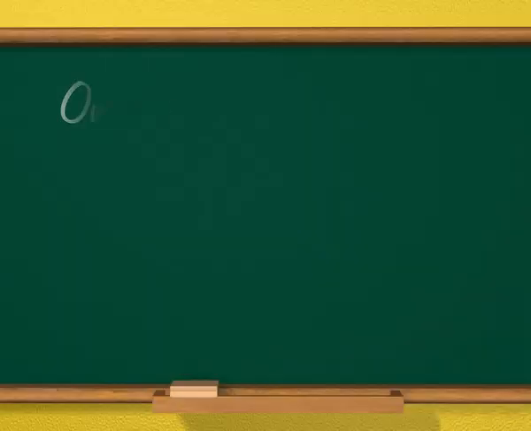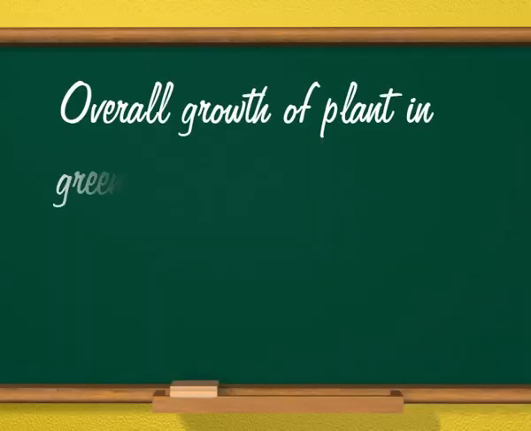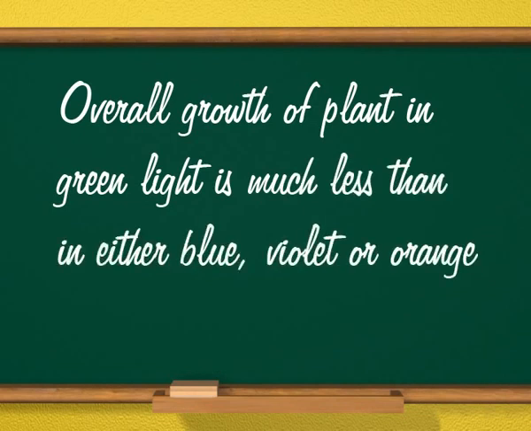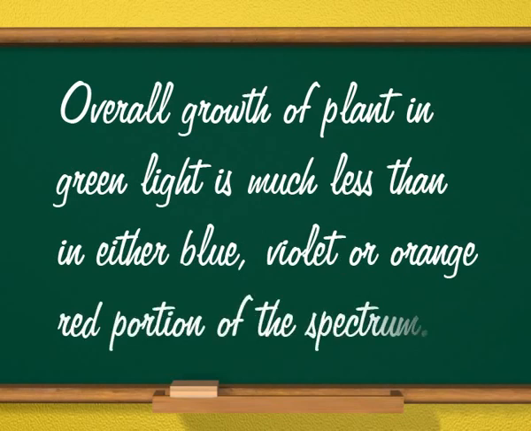Plants grown in blue and violet tend to be dwarf. Those in red light grow tall. The ultraviolet and infrared radiations of sunlight do not promote growth. Overall growth of plant in green light is much less than in either blue, violet or orange-red portion of the spectrum. This effect of green light is tremendous due to lower efficiency of photosynthesis in the green light.